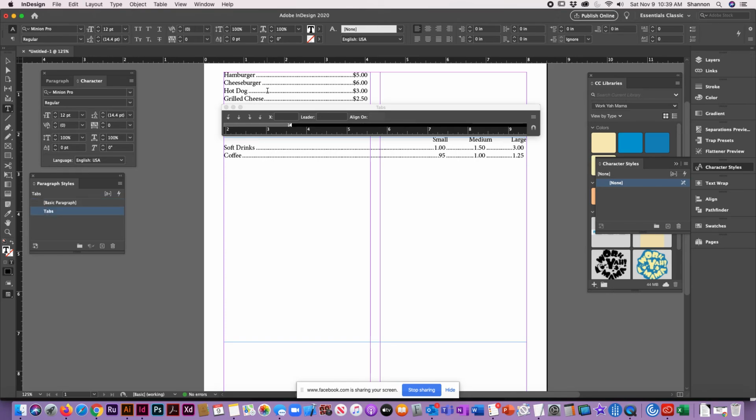Because in a paragraph style, the entire paragraph, which means the entire text box basically, needs to be set to that style. So there are going to be times where you're going to want to just use the tabs panel if it's within the same text box, and there's going to be times where you can do it as a paragraph style.